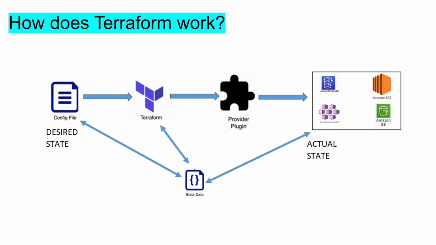Terraform creates and manages resources on cloud platforms and other services through their application programming interface. Providers enable Terraform to work with virtually any platform or service with an accessible API. Azure and the Terraform community have written thousands of providers to manage many different types of resources and services.